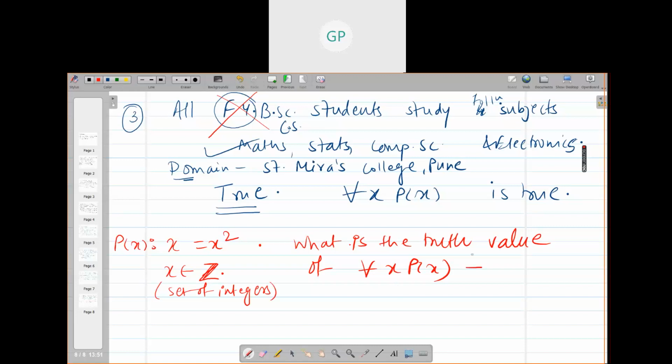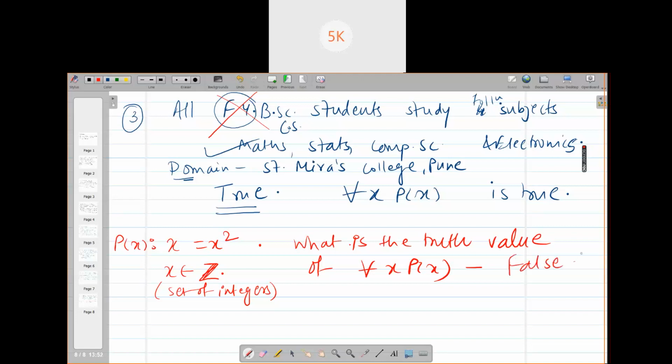Is it true for each and every integer? No, ma'am. The element is its square, does that happen? No, ma'am. For which integers did we see just now? Only for 0 and 1, the element is the same as its square. Otherwise not. And therefore the truth value of this is false.